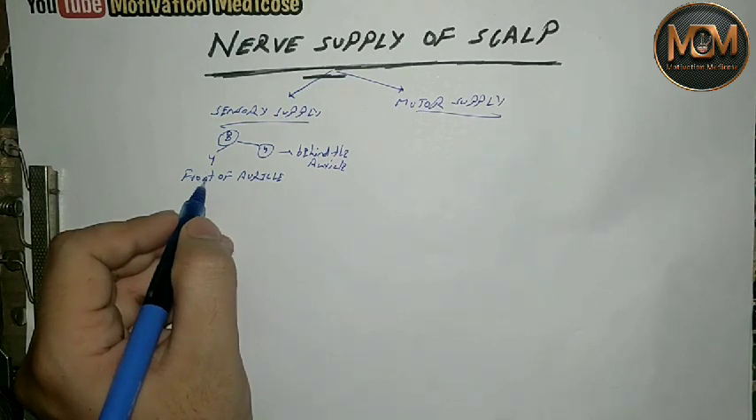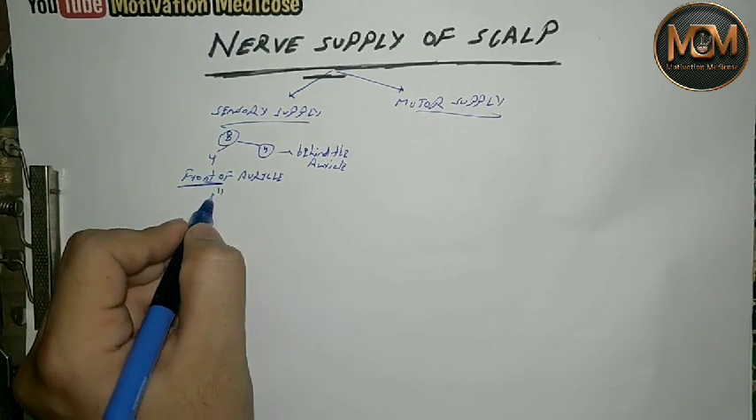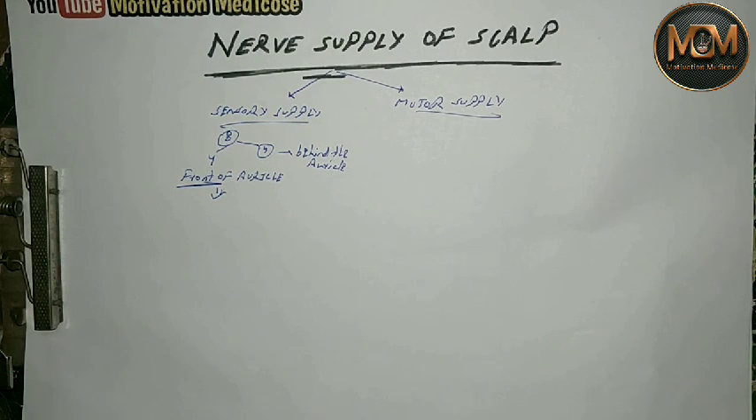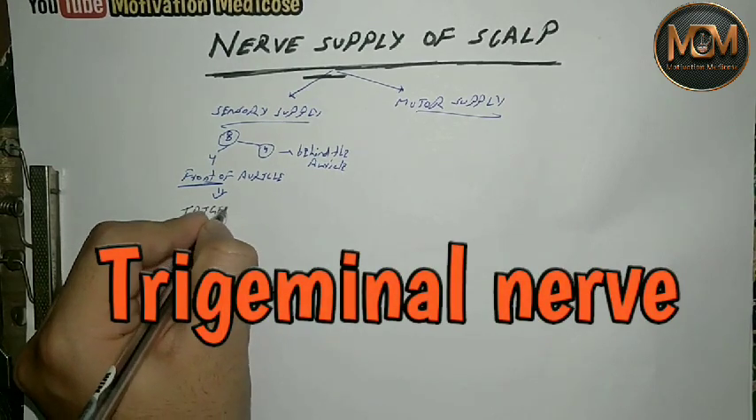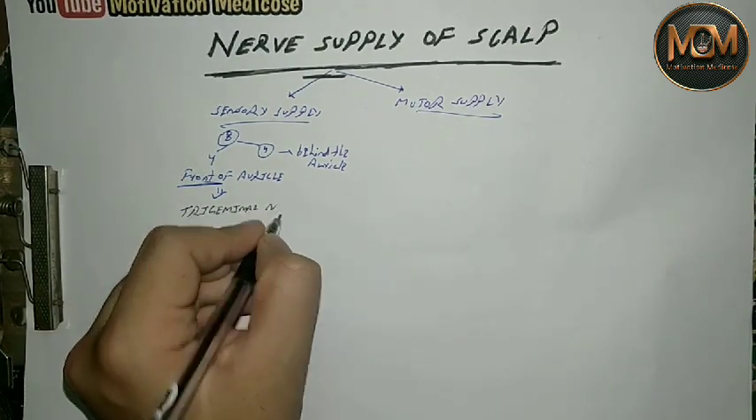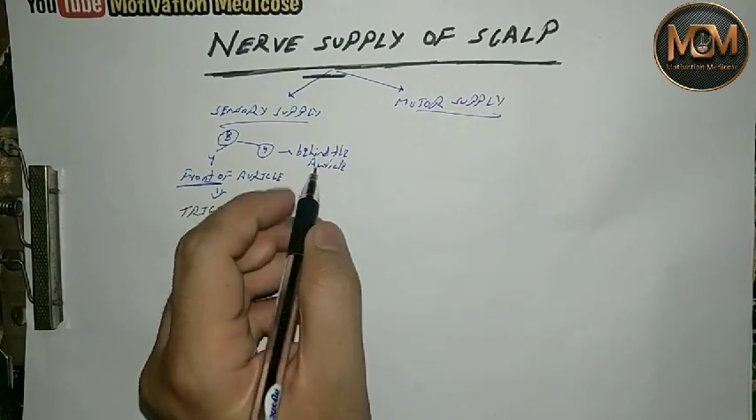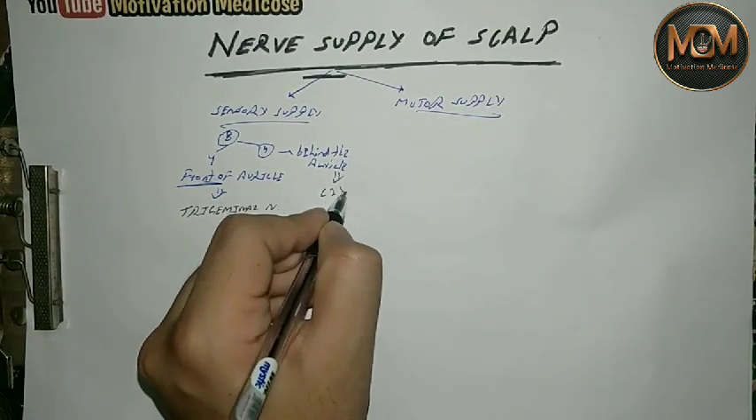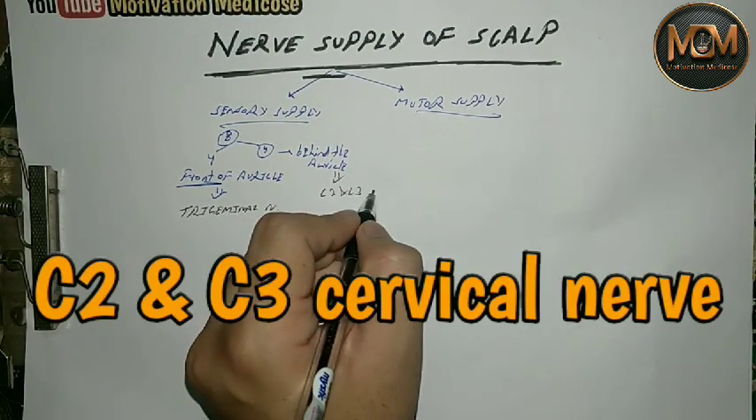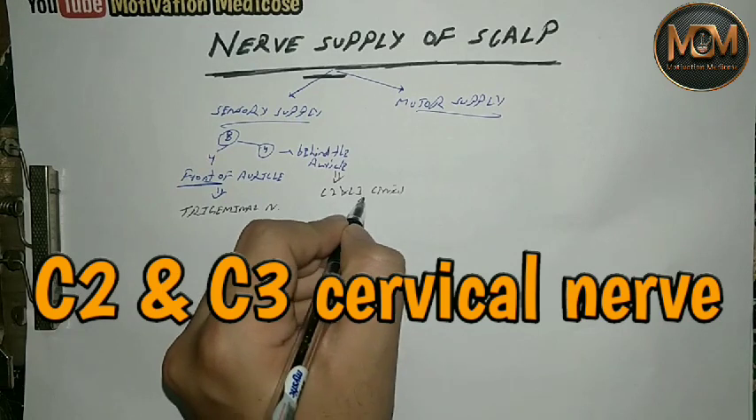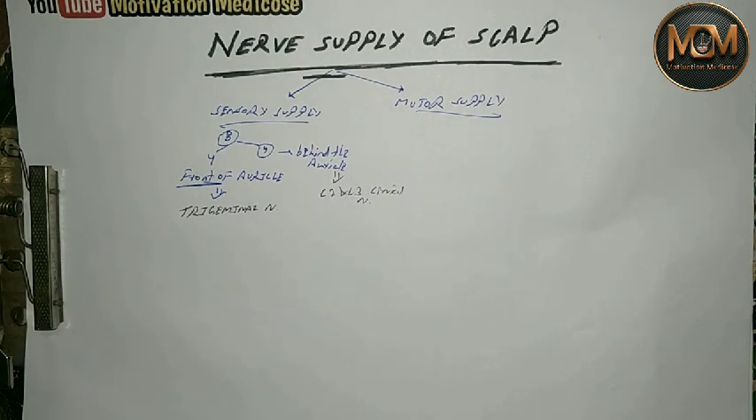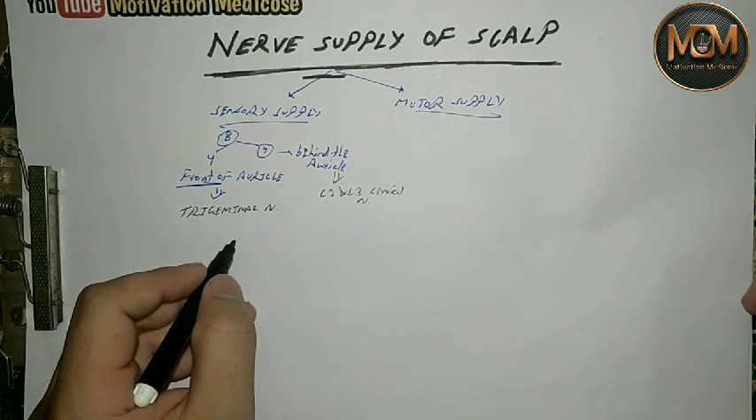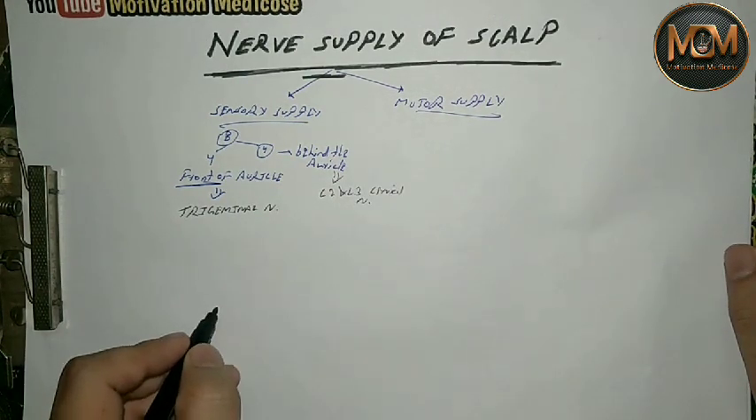So these four which are present in front of the auricle are derived from the trigeminal nerve, and these which are present behind the auricle are derived from C2 and C3 cervical nerves. Now after this we'll see these nerves through a diagram. For that we'll draw a simple diagram.